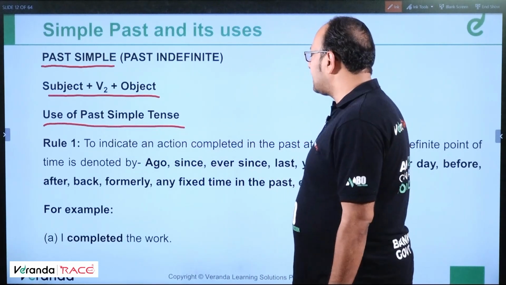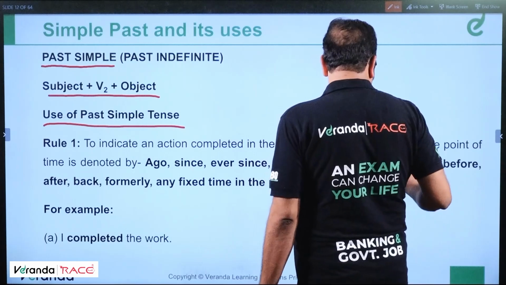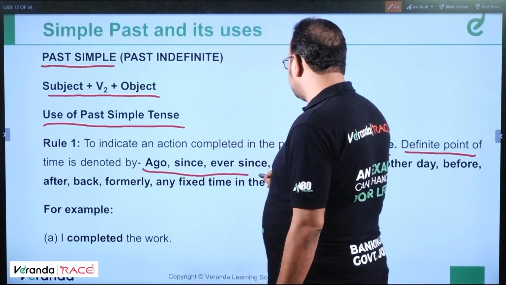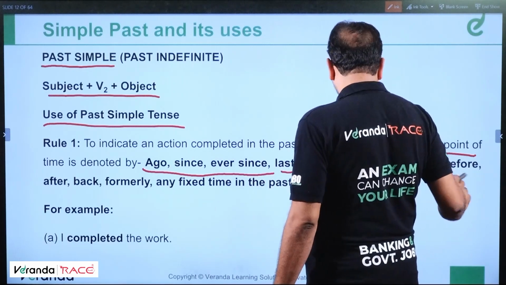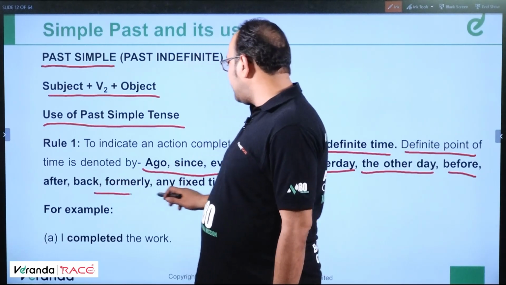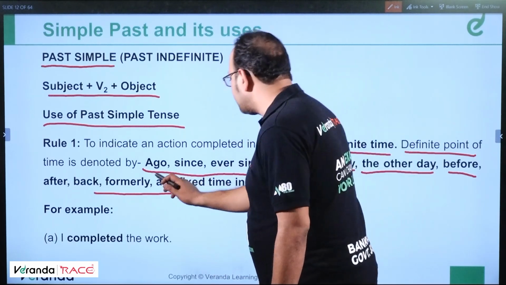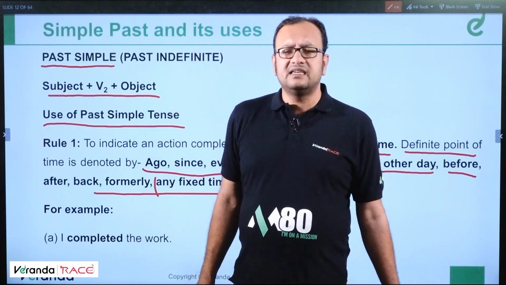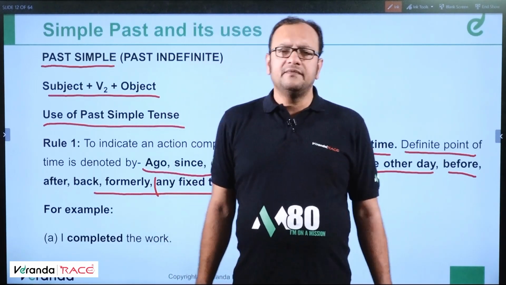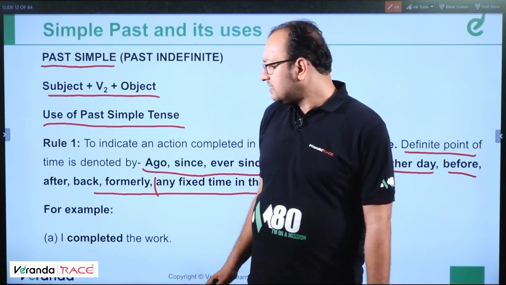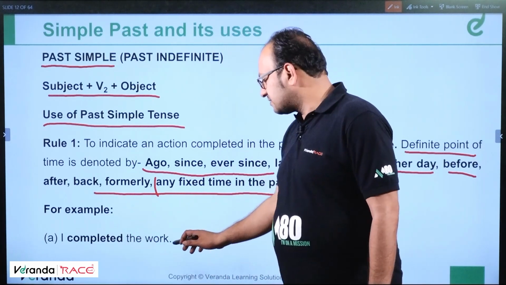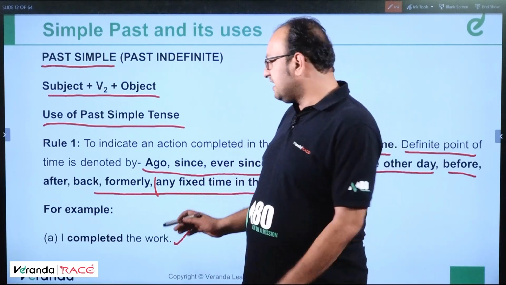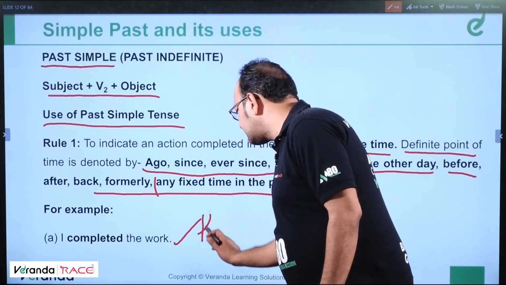To indicate an action completed in the past at a definite point of time, denoted by ago, since, last, yesterday, the other day, before, after, back, formerly, any fixed time in the past, etc. For example, in 1996, last Sunday, 3 years ago, we use the simple past. Clear? Example, I completed the work. Here it's not mentioned when it was done, but if I say I completed the work this morning, this morning.